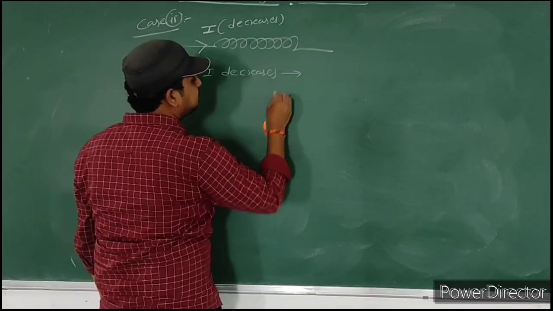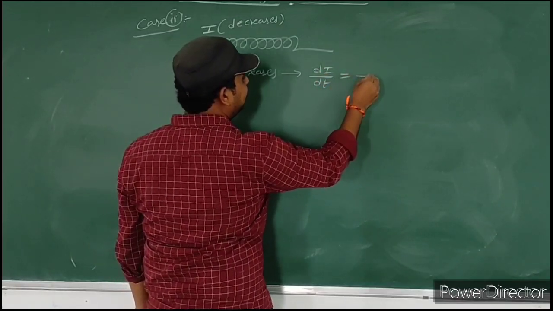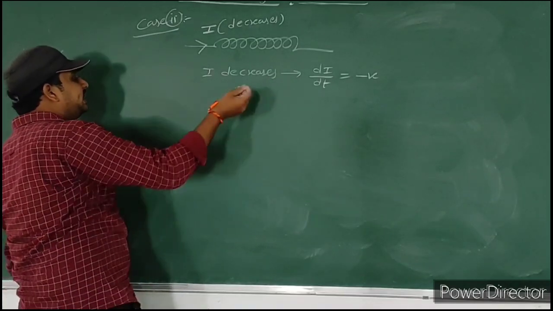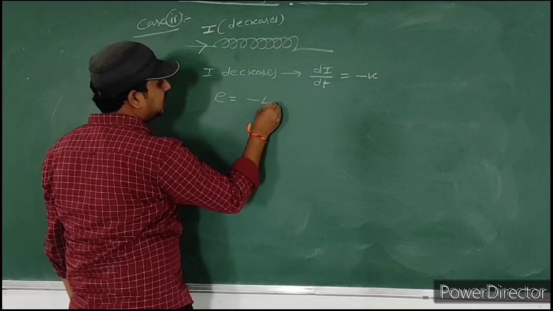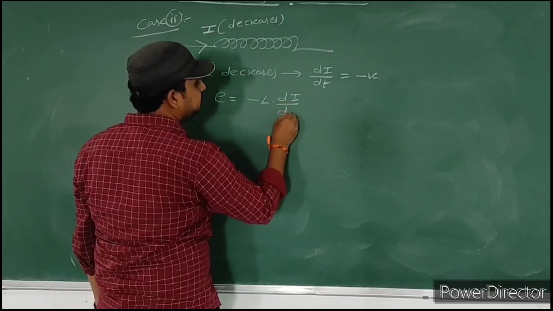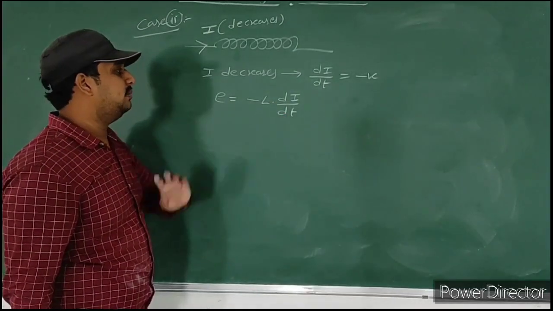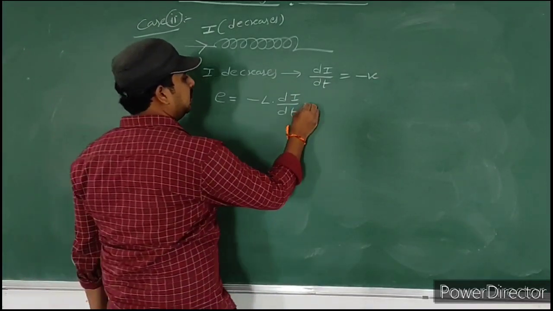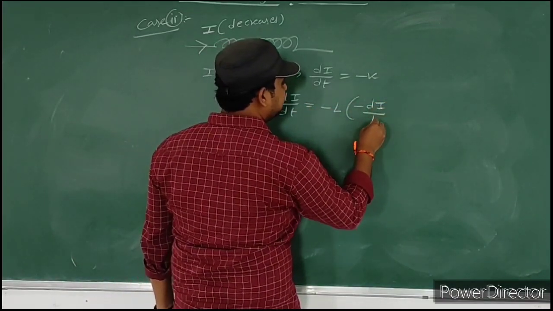If current decreases, then di by dt is negative. di by dt value is negative. So the induced EMF formula is E is equal to minus L into di by dt. Here di by dt value is negative. Substitute that: minus L into minus di by dt.